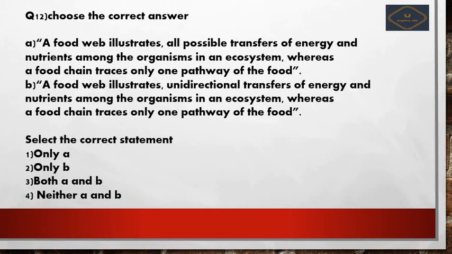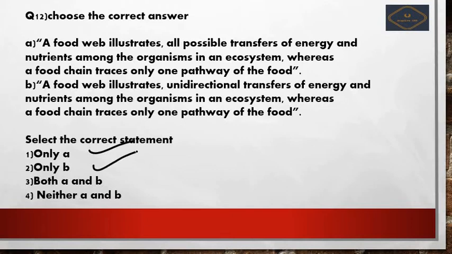B: A food web illustrates unidirectional transfer of energy and nutrients among the organisms in an ecosystem, whereas a food chain traces only one pathway of the food. Select the correct statement from the above. Option 1 is only A. Option 2 only B.